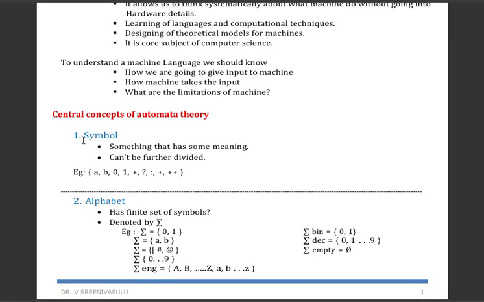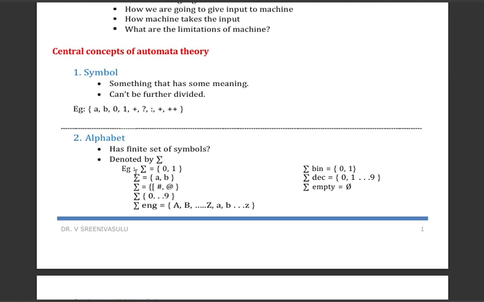Symbol means a single character. It can be A, B, or letters, or digits 0 to 9, or some special characters like plus, question mark, colon. It can be anything, but it should be a single character. Now, what is an alphabet? It's nothing but a set of symbols, a collection of symbols. It is denoted by sigma. So it can be 0, 1, A, B, and some special characters, and in this way we can represent the alphabet.